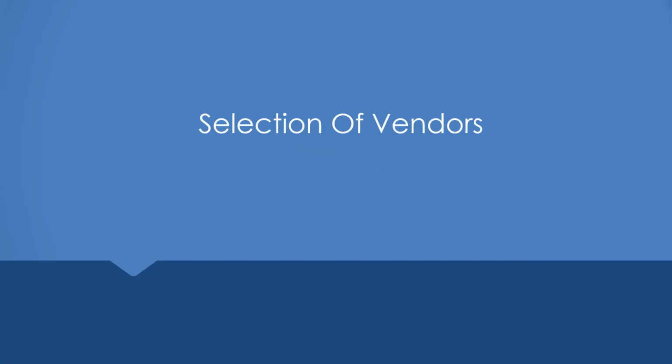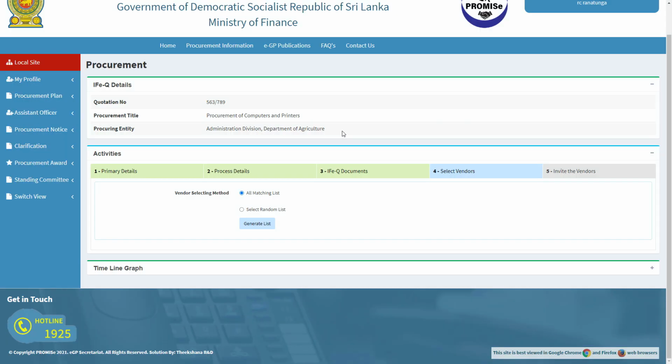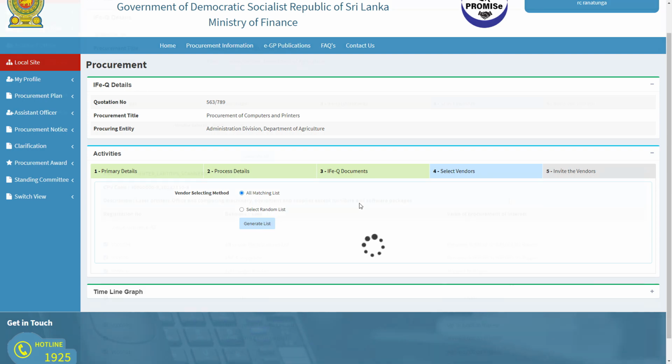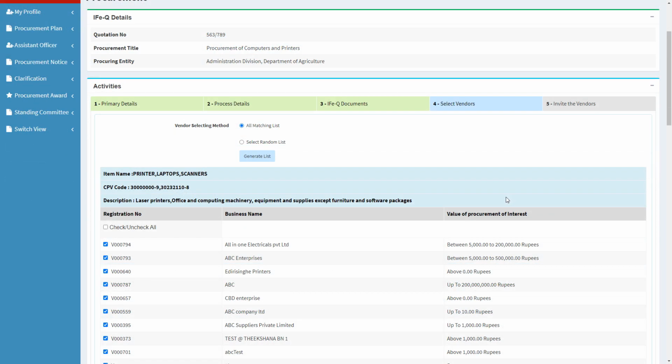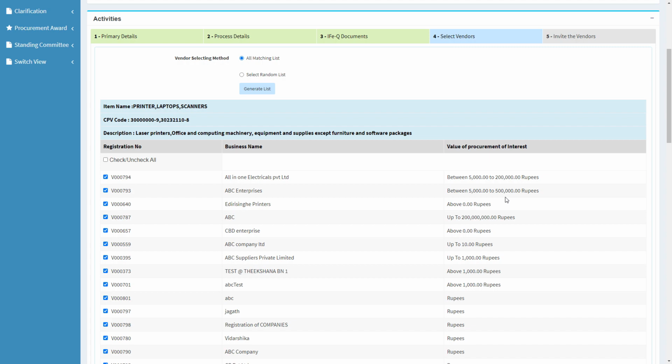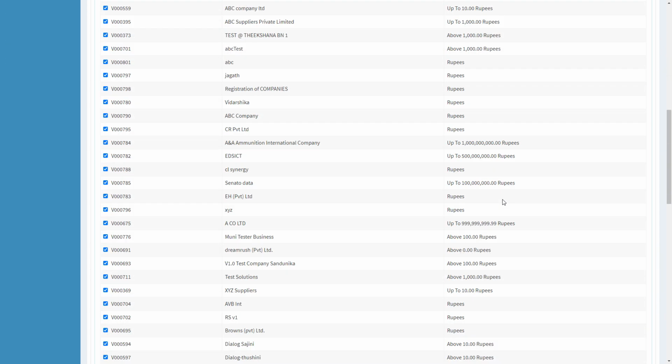Selection of vendors. There are two methodologies to select vendors, either by all matching list or by selecting a random list. First, we will check on selecting vendors by using all matching list. Select all matching list and click Generate List. Now the system will display all the matching vendors for the CPV codes you have selected.